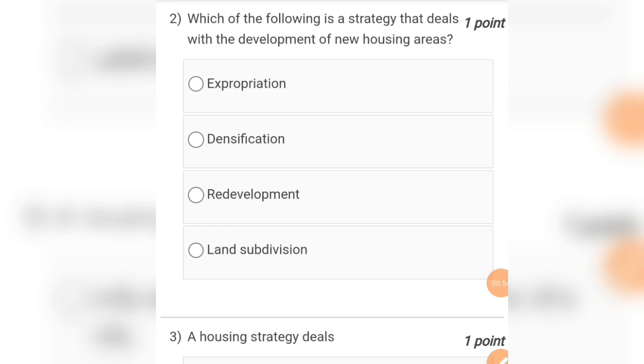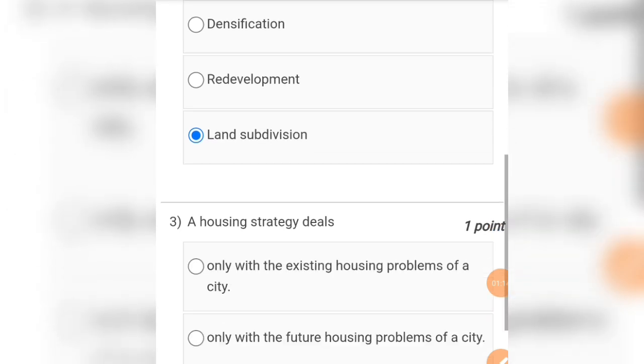Question number 2 is, which of the following is a strategy that deals with the development of new housing areas? Options are expropriation, densification, redevelopment, land subdivision. So the answer for this question will be land subdivision, that is option D. So for question number 2, option D will be the correct answer.